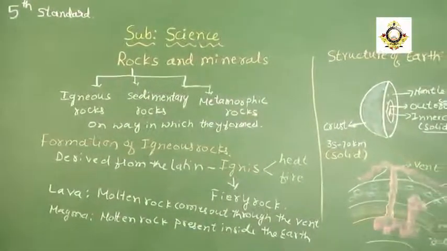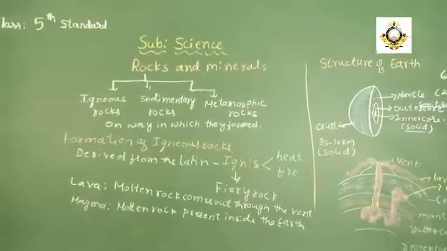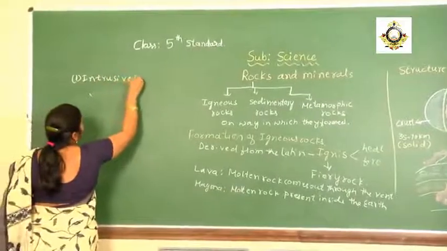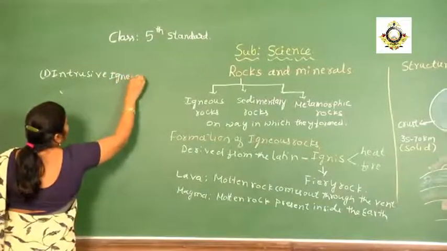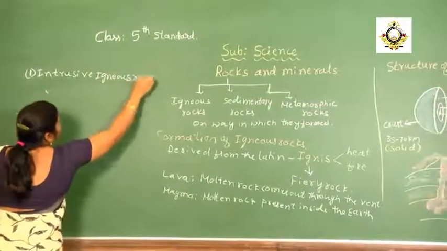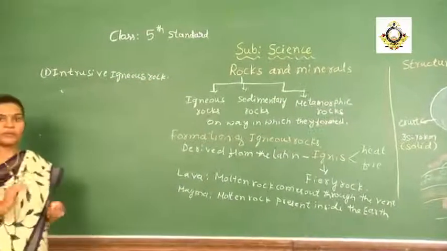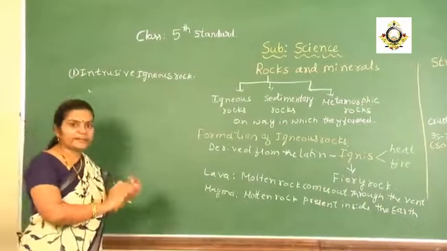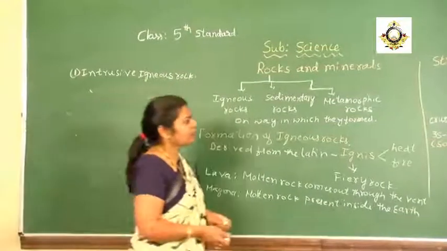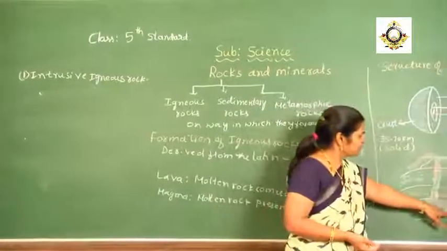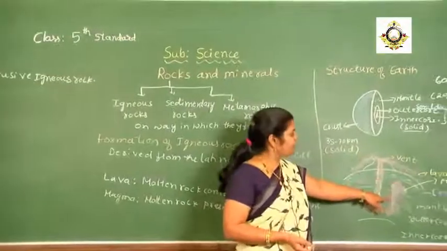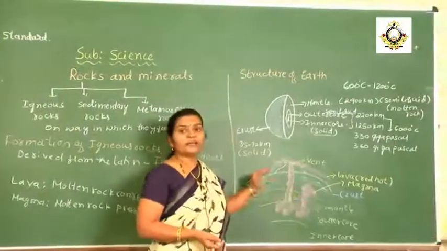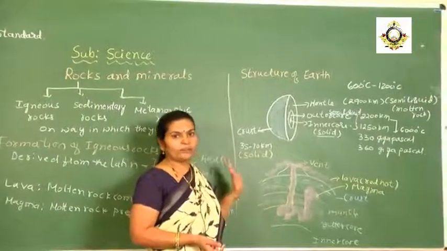The first one is called intrusive igneous rock. Intrusive means putting inside, where it will be inside the earth. So here, this semi-liquid substance comes out and gets collected in the earth crust, and it cools slowly.